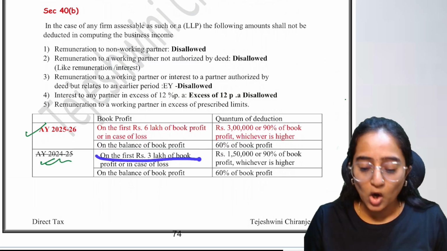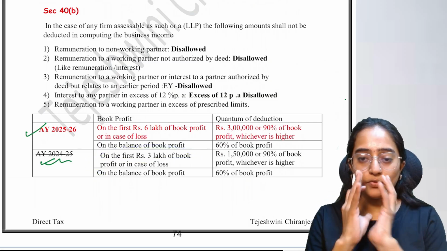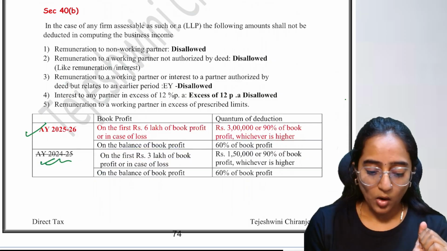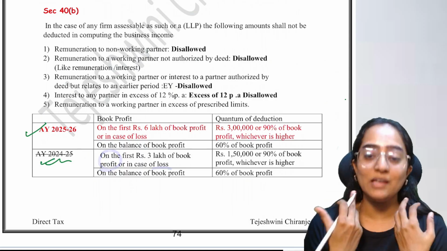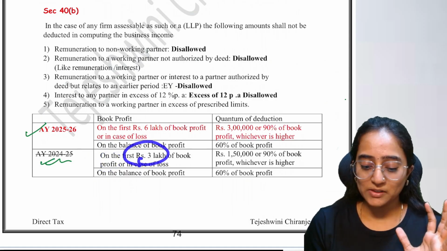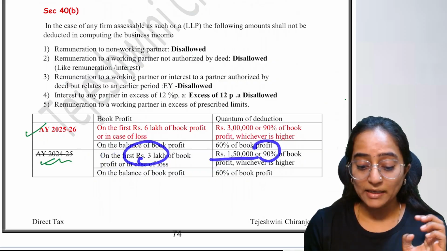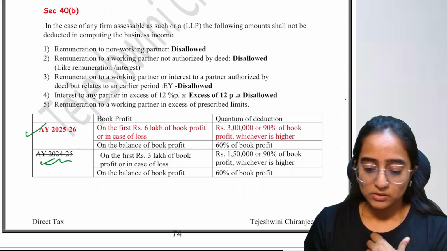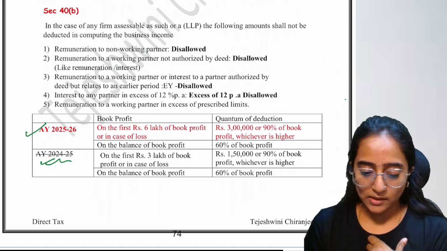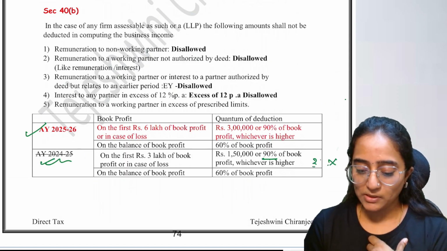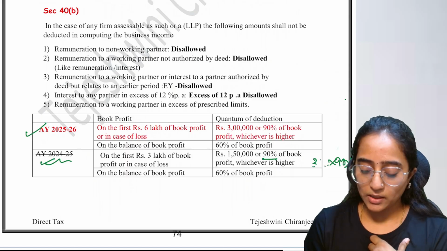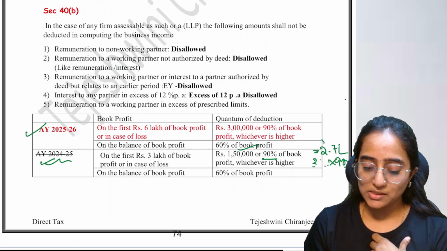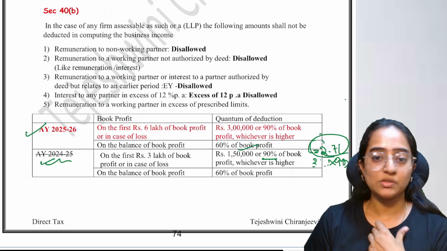On the first 3 lakh, see, total if you have got 10 lakh rupees, okay. Earlier, on the first 3 lakh of the book profit, or if you don't have any income only, suppose for the first 3 lakh you would pay 1,50,000 or 90% of such profit. How much would be allowed? So 90% of such profit would be how much here? 3 lakh into 90%, that would be 2,70,000. 2,70,000 or 1,50,000, whichever is higher. Obviously, you will select 2,70,000 only.